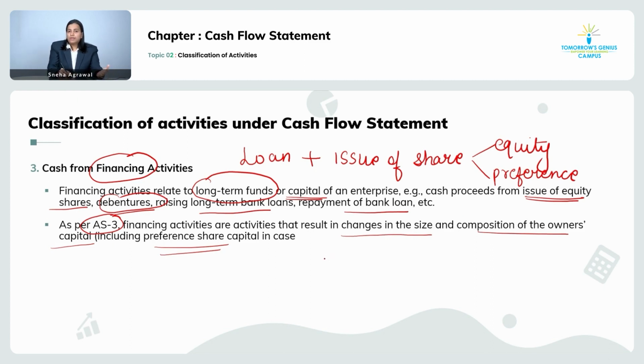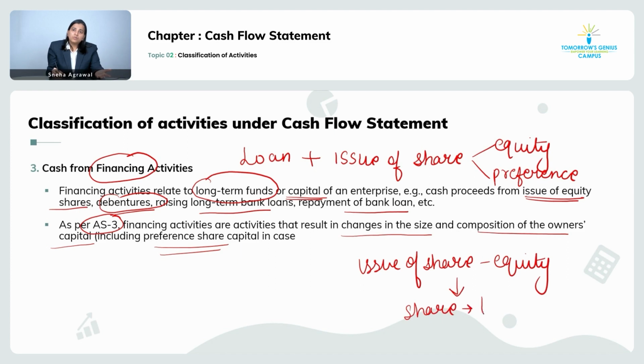So what will happen when you take a loan, when you issue the shares, it will result in a change in the size and the composition of the owner's capital, because by issue of shares, specifically your equity shares, your share of the business gets diluted.